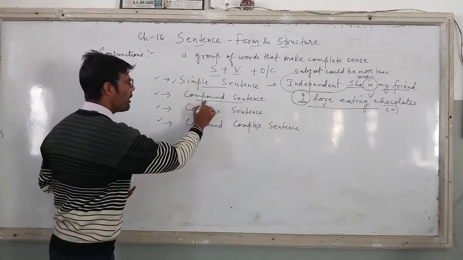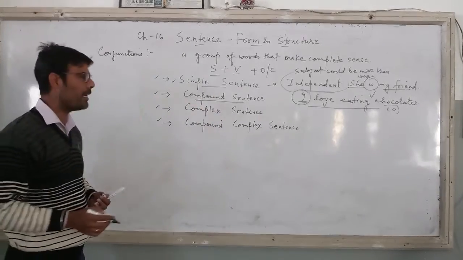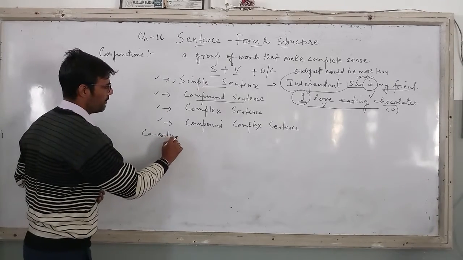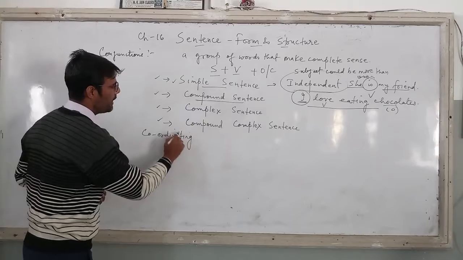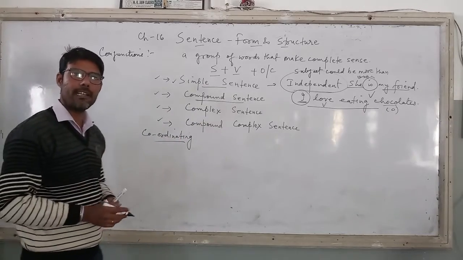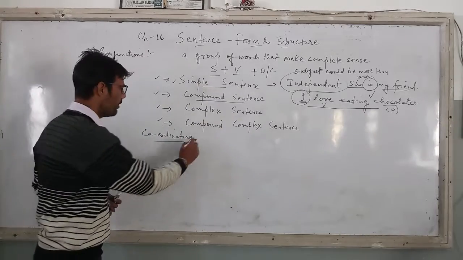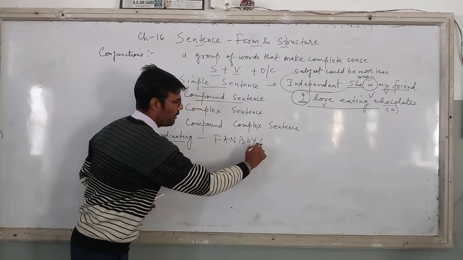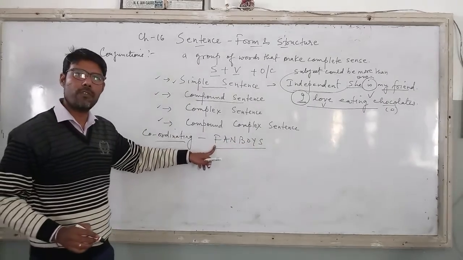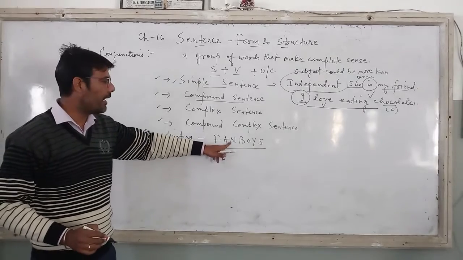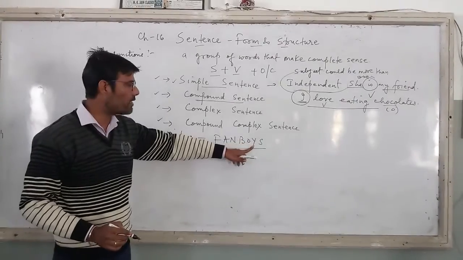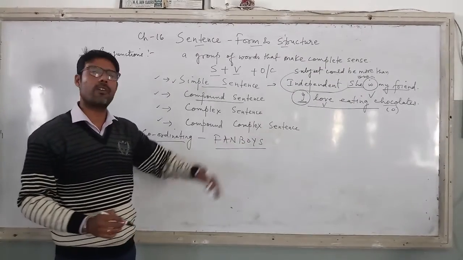So when I talk about compound sentence, first you need to remember coordinating conjunction. Now coordinating conjunction in your book is given as FANBOYS, where F stands for for, A stands for and, N stands for nor, B stands for but, O stands for or, Y stands for yet, and S stands for so.